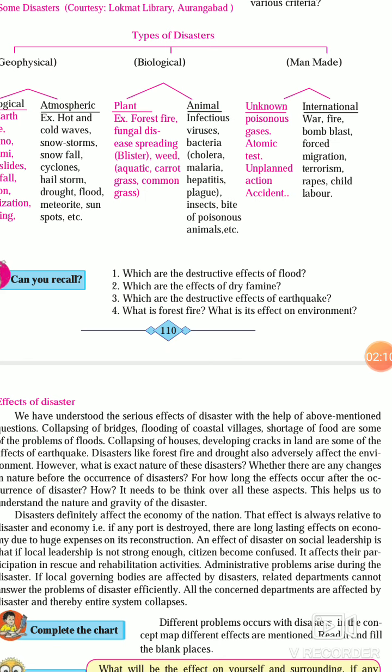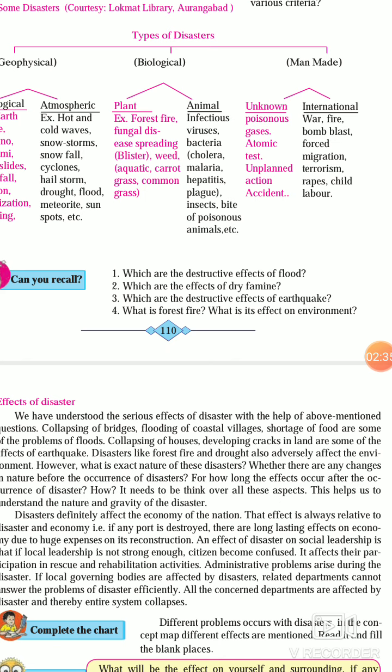The effect of forest fire is greatly devastating on environment. Biodiversity is lost, plants, animals can be lost, then vegetation in forest becomes dead. Smoke is also there, that means air pollution is caused due to forest fire.